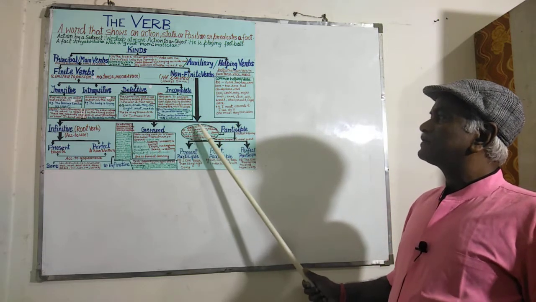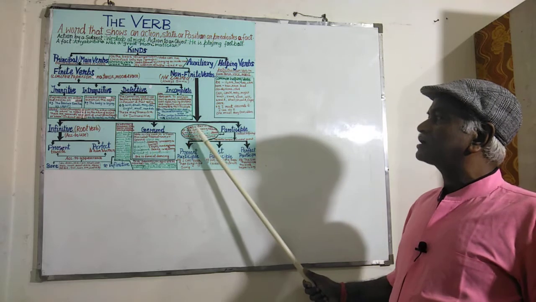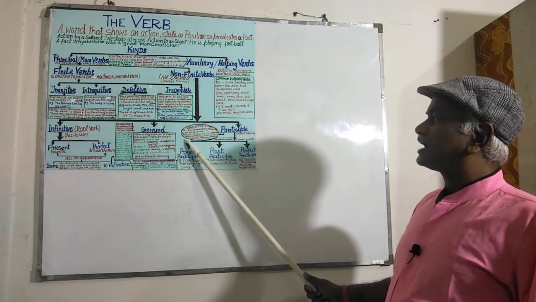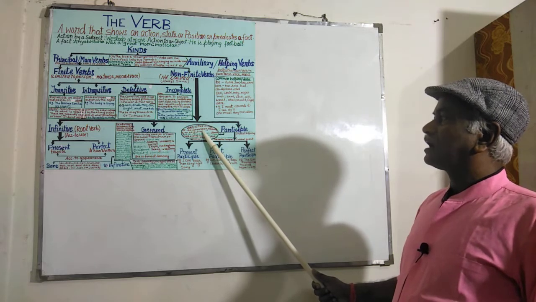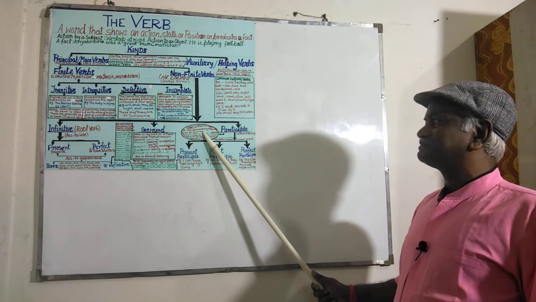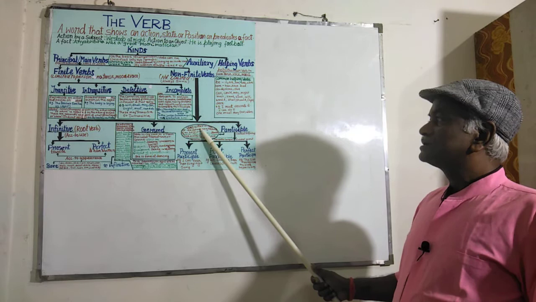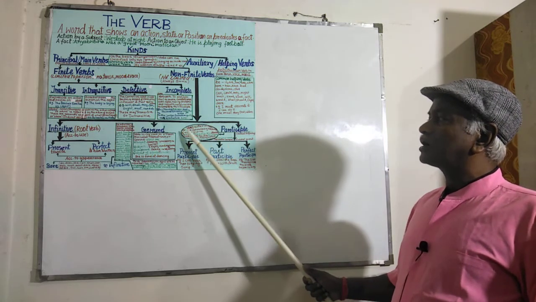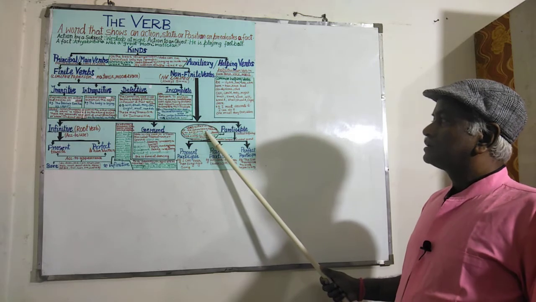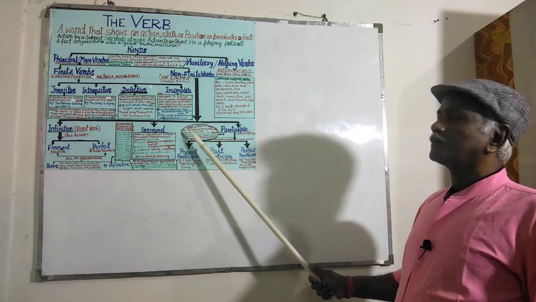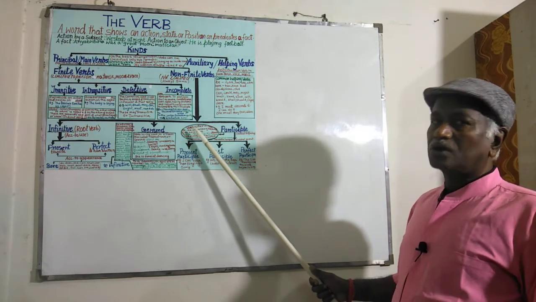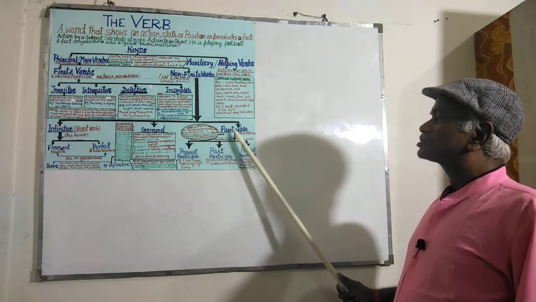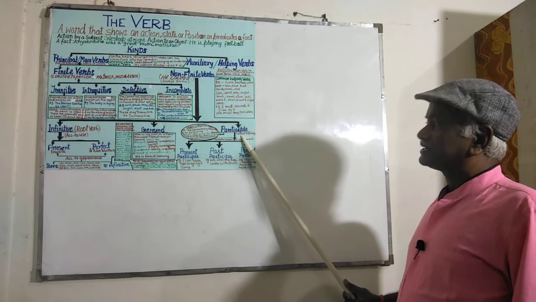Participles: verbs in ing or ed form, used as an adjective, are called participles. Verbs in either ing or ed form doing the work of an adjective are called participles. That means it can also be called a verbal adjective.